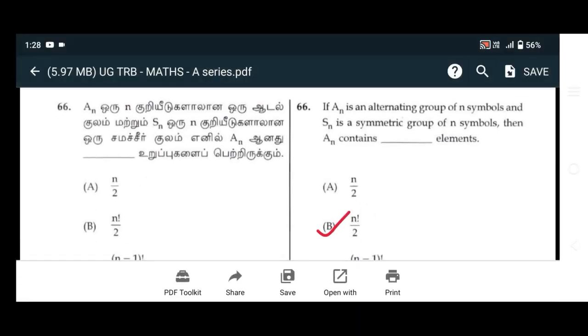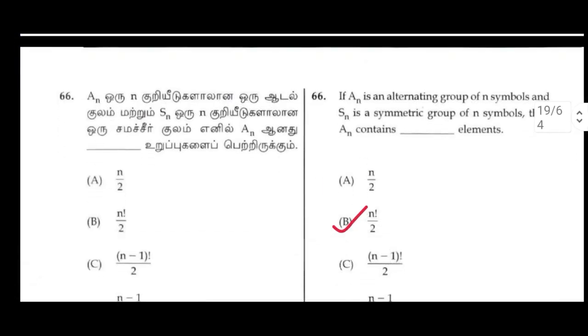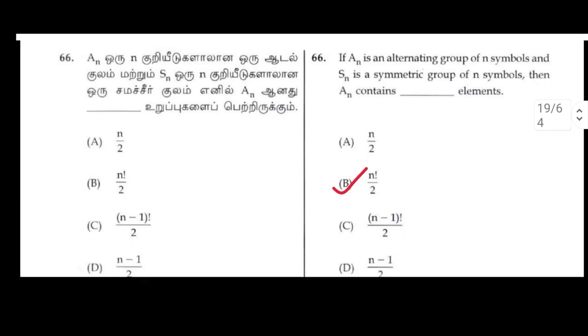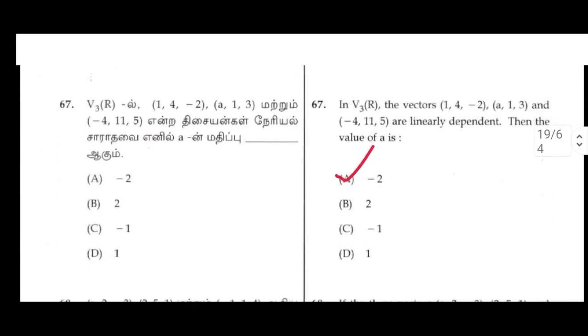66. If An is the alternating group of n symbols and Sn is the symmetric group of n symbols, then An contains n factorial divided by 2 elements. 67.